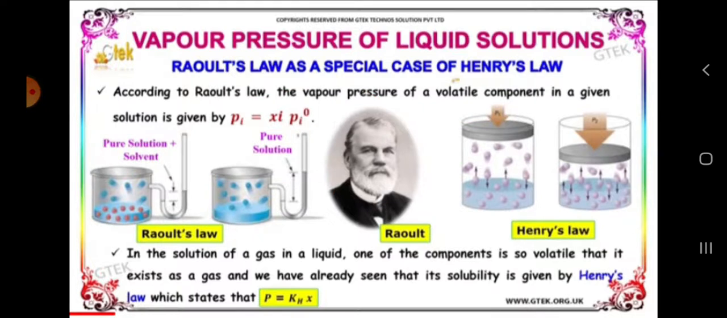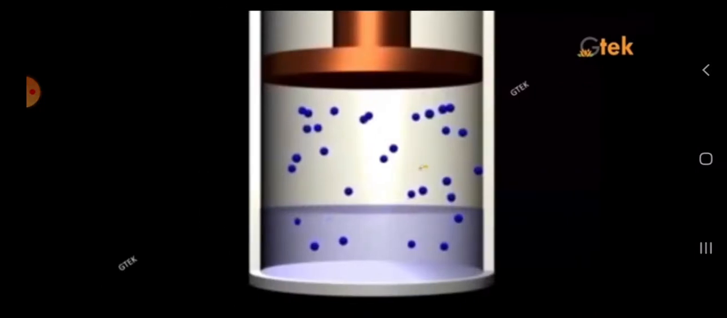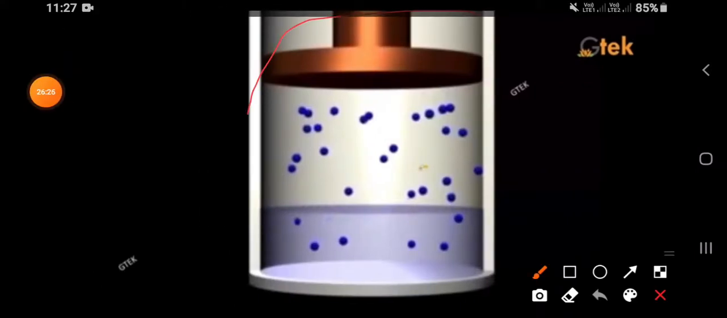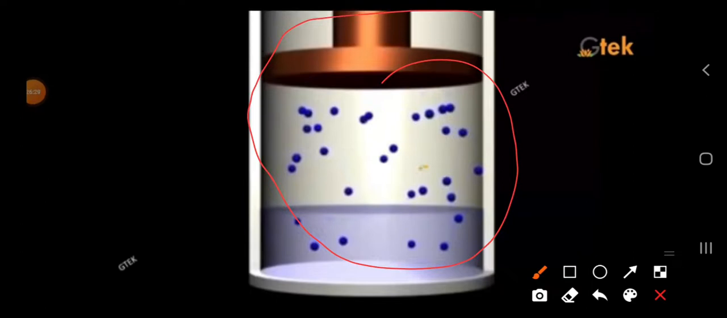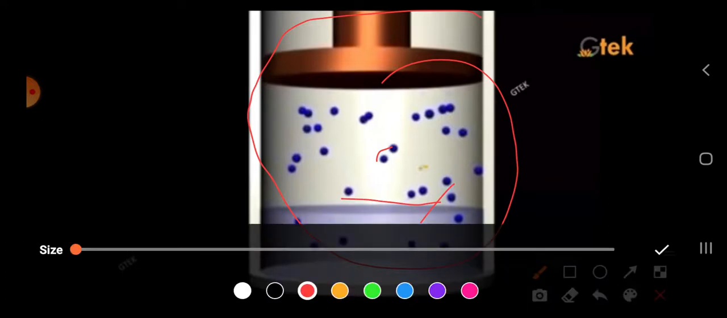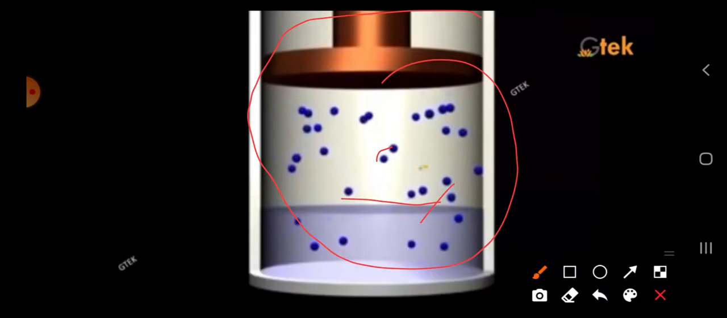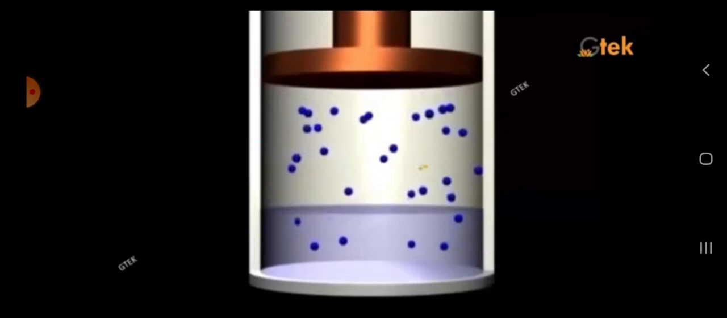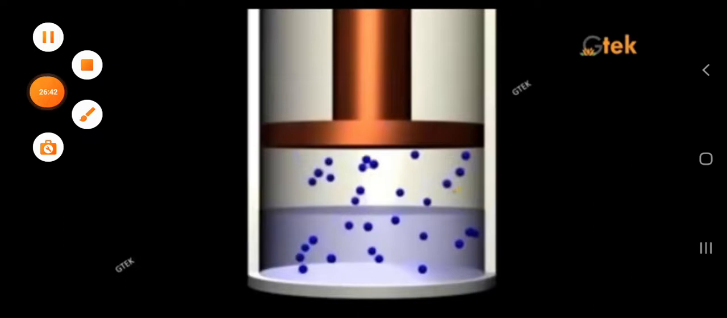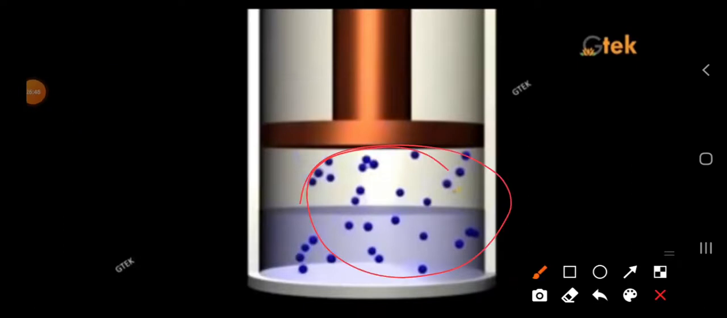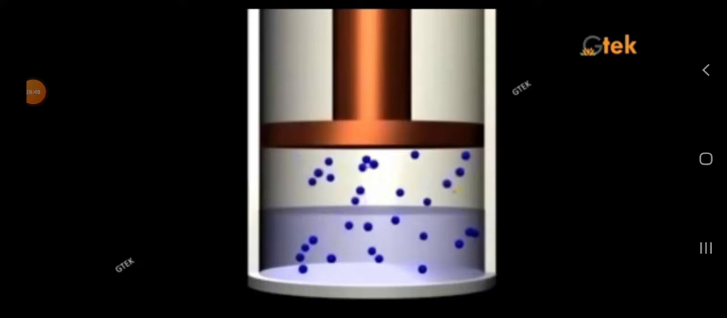Why? Because in the solution of a gas in a liquid, one of the components is volatile and exists as a gas. We have already seen solubility, which is given by Henry's law, that is P is equal to KH x. Observe here, this is the pressure. When you decrease the pressure, the gas molecules evaporate automatically. If you increase the pressure, the gas molecules increase. This is about the solubility in Henry's law.